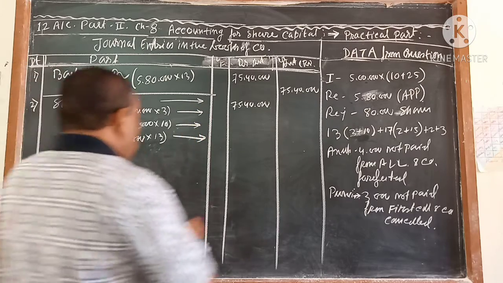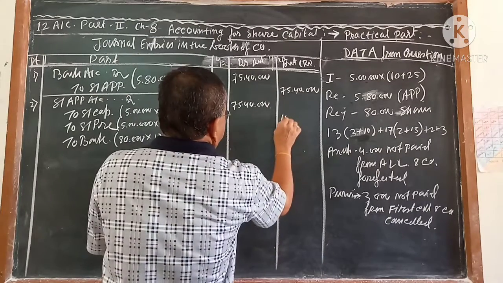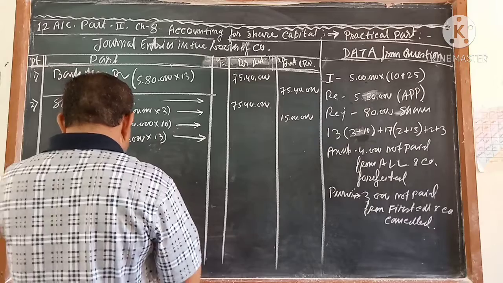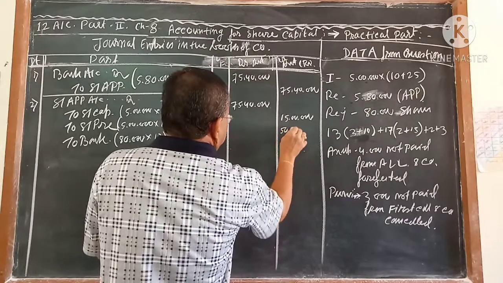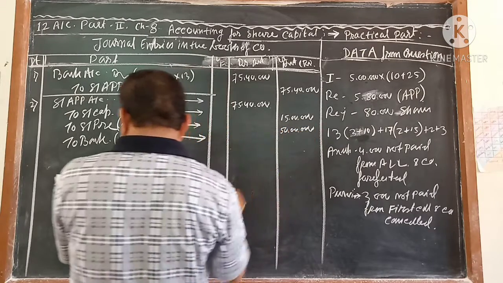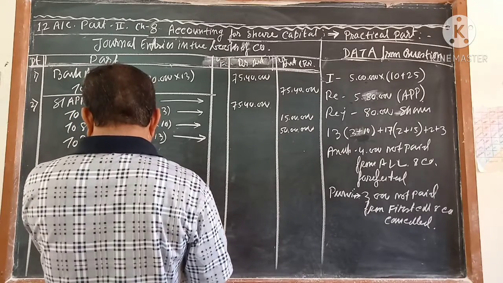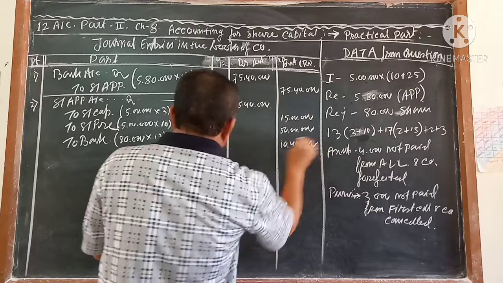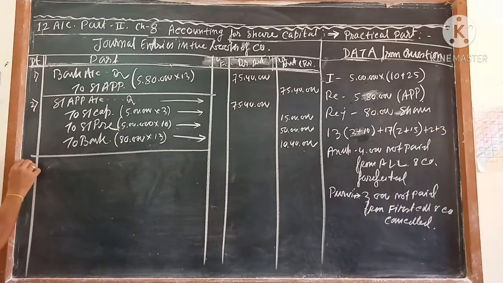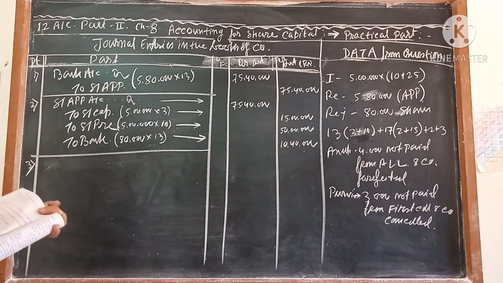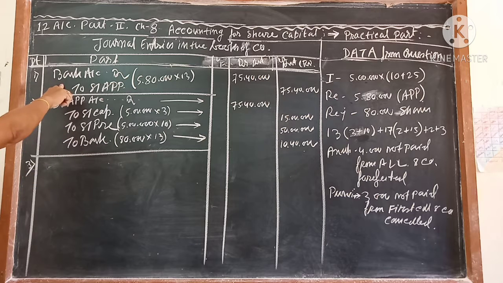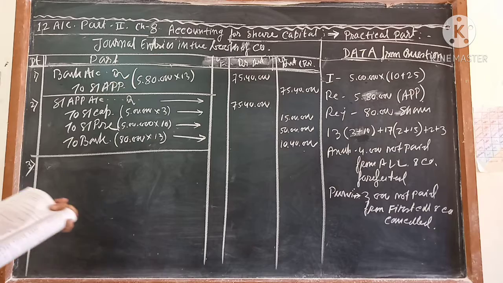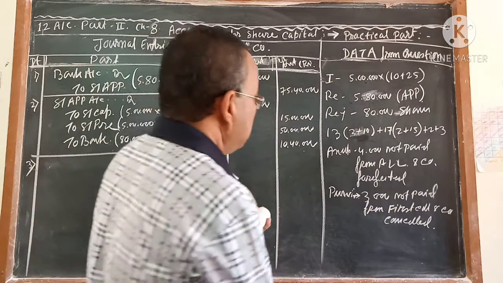5 lakh into 3 is equal to 15 lakh. 5 lakh into 10 is equal to 50 lakh. And 80,000 into 13, 1040. That amount I wrote from your book. If you do not understand, at any place you can tell me. This is called the receiving entry for the applications. This is the transfer entry. Application money you have received from all.